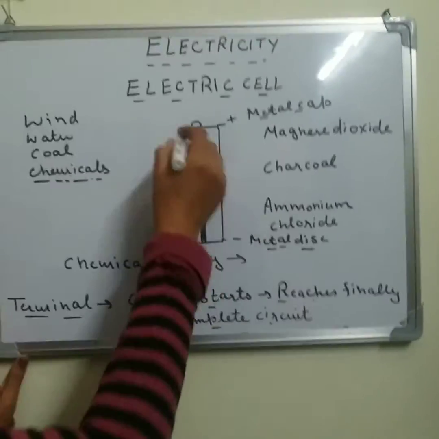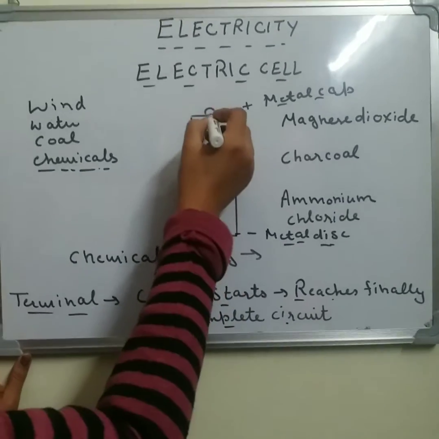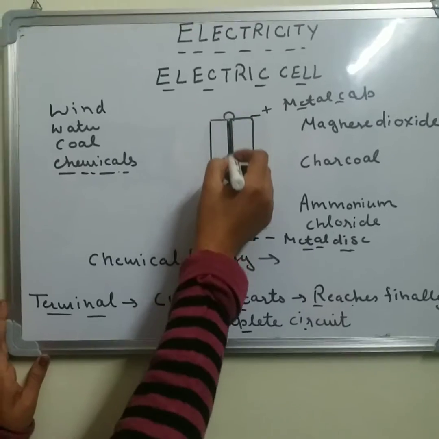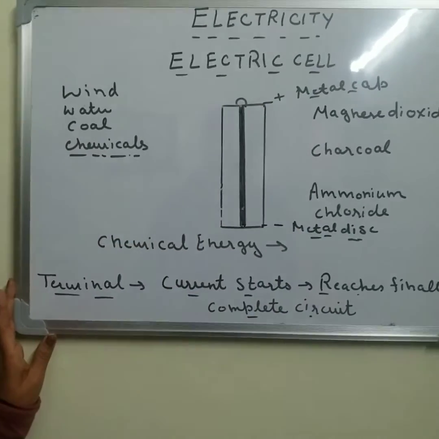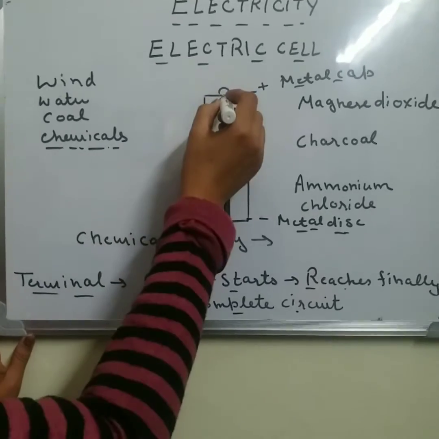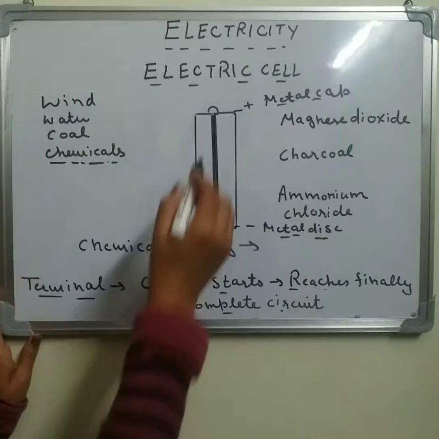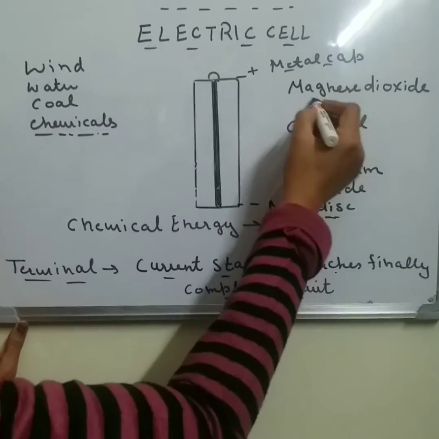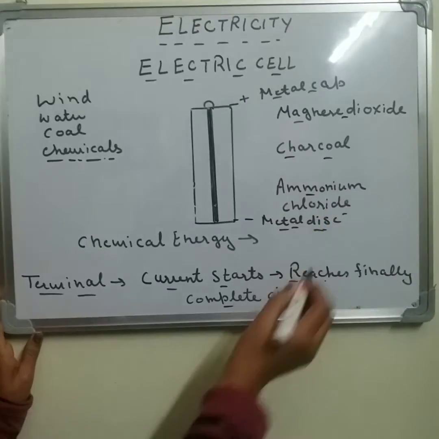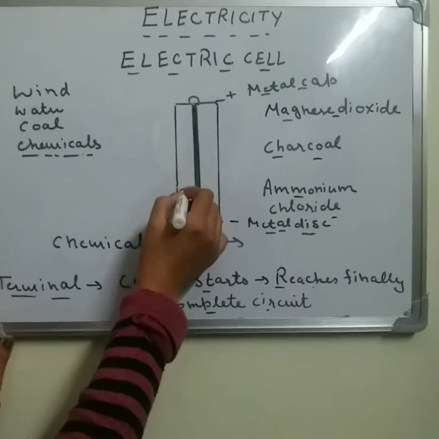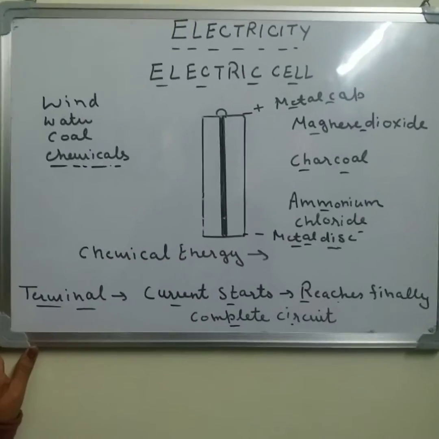If we talk about the structure of an electric cell, first of all, it has a carbon rod inside a zinc container. Along with that, chemicals like manganese dioxide, charcoal and ammonium chloride are filled inside this zinc container, outside the carbon rod.